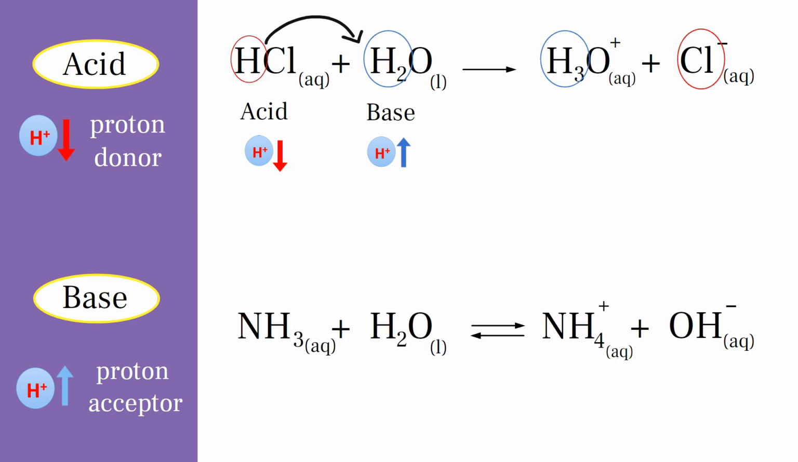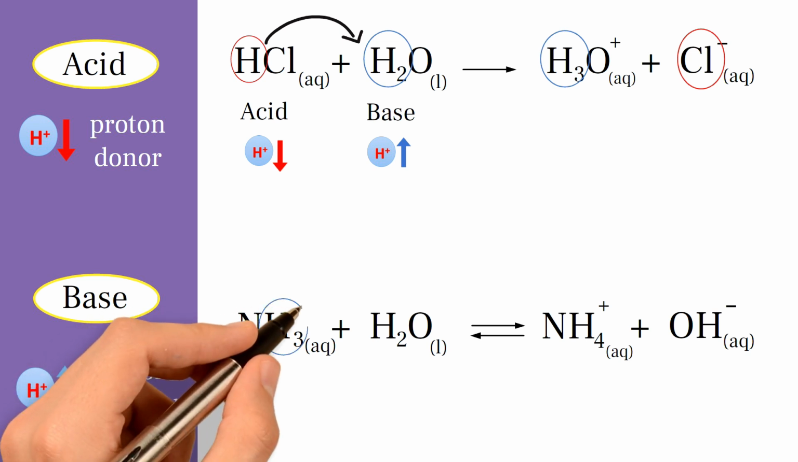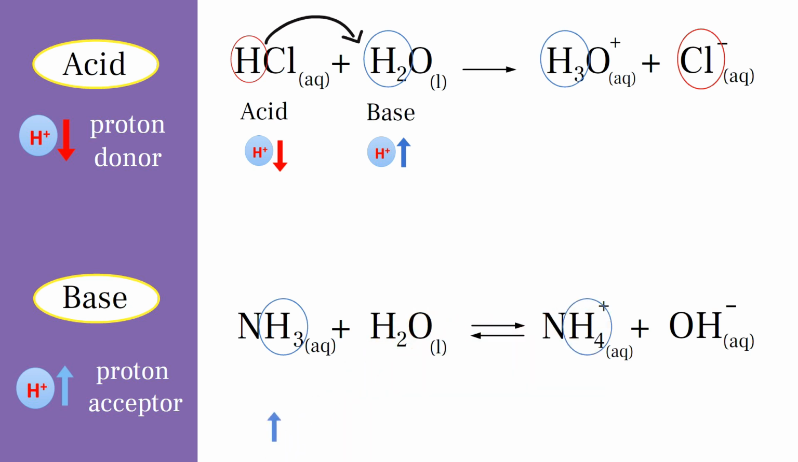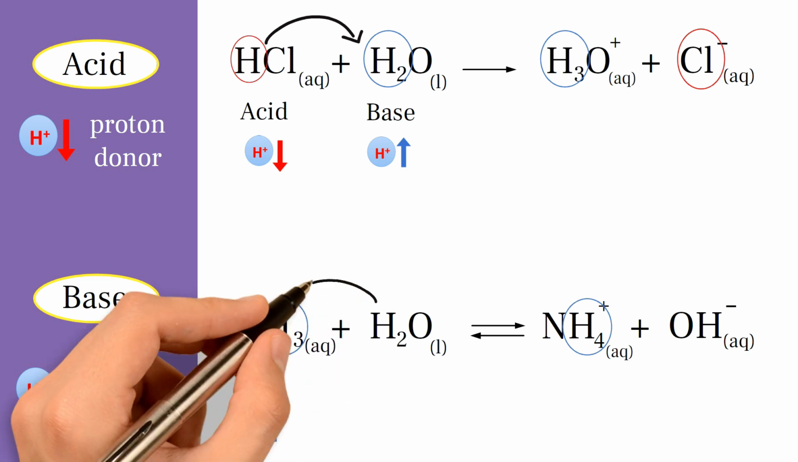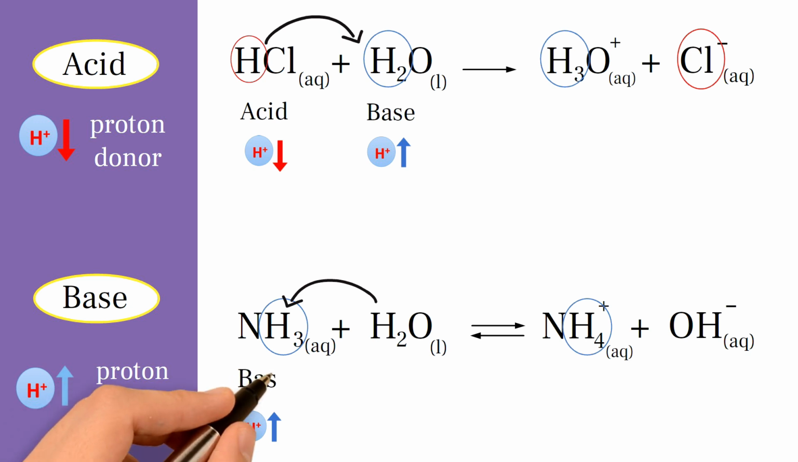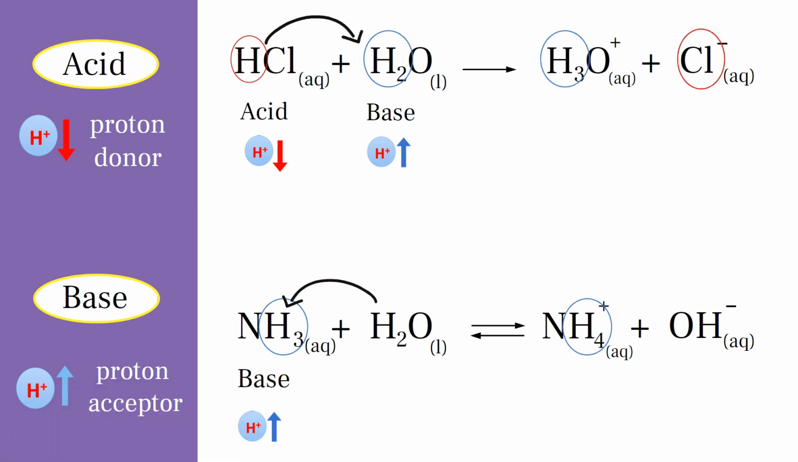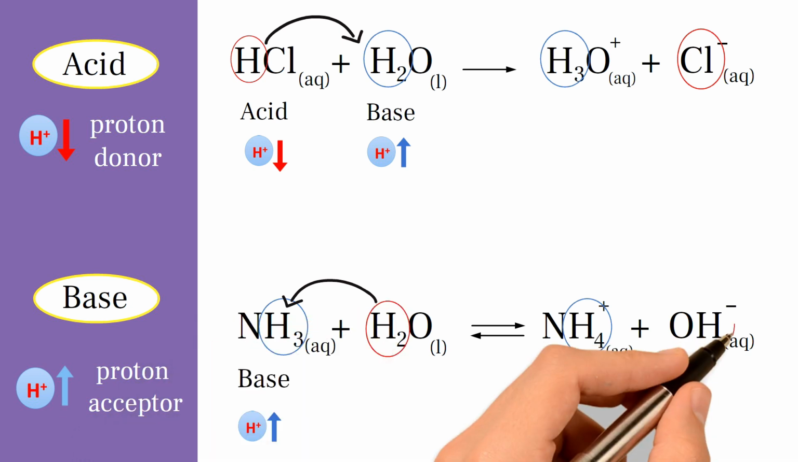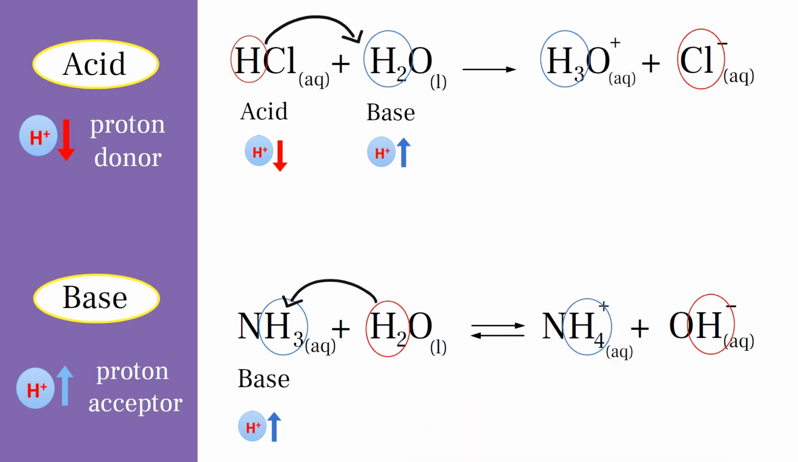Another example, and the first step is to consider the equation and observe the changes in it. As we can see, NH3 is the substance in which the number of its hydrogen atoms increases, which means it's a proton acceptor. So NH3 is the base. While water, as we can see, is a substance in which the number of its hydrogen atoms decreases, so water is a proton donor, which means that H2O is the acid in this reaction.